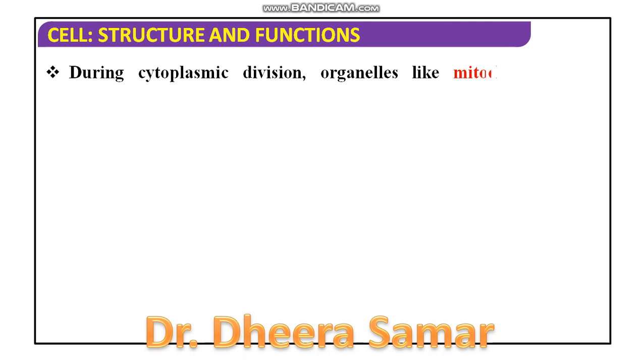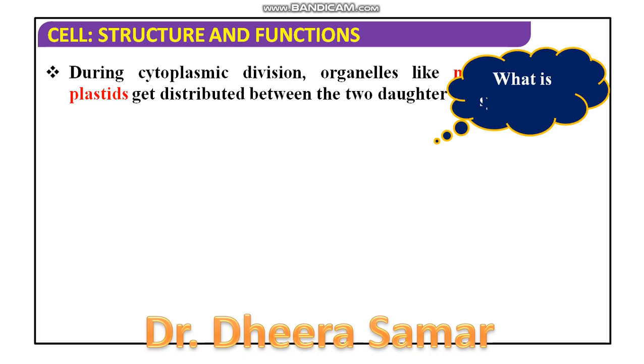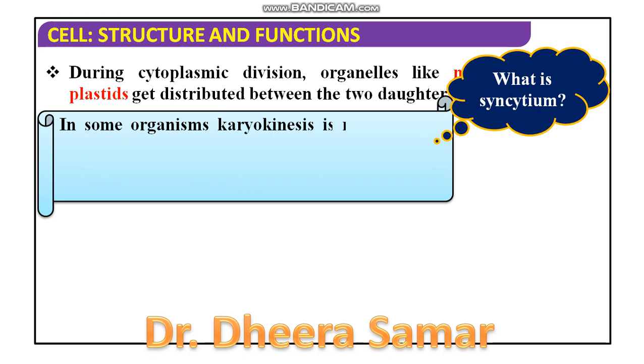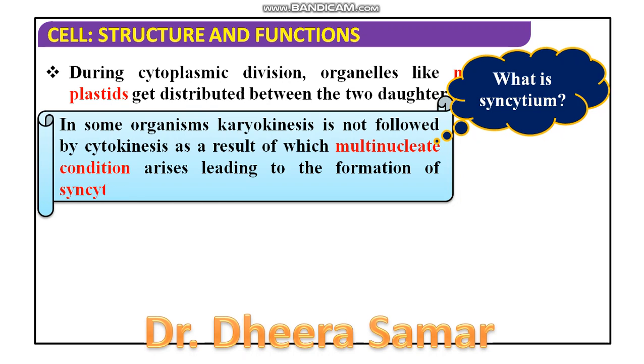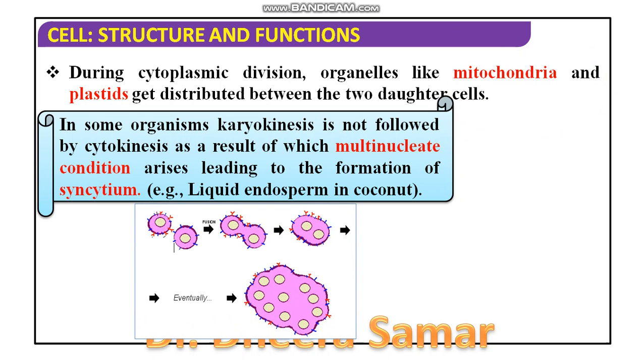During cytoplasmic division, organelles like mitochondria and plastids also get distributed between the two daughter cells. Sometimes karyokinesis is not followed by cytokinesis, and in such cases a multinucleate condition arises in the cell, which is known as syncytium. An example of syncytium is the liquid endosperm which we find in coconut, that edible part of the coconut.